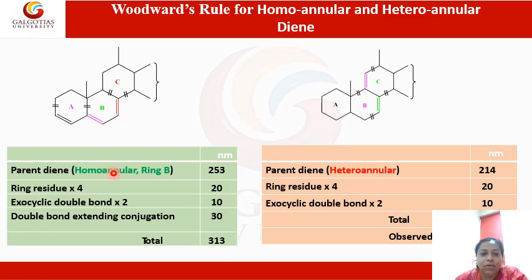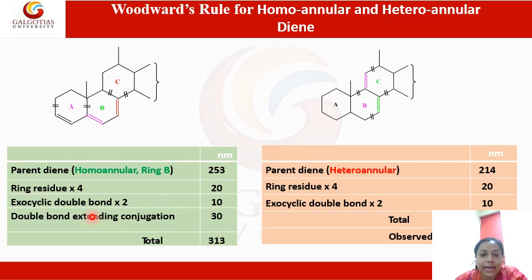So again here we have a homoannular diene. So the base value is 253. Now we can calculate the total number of ring residues. So you can see 1, this is 2, this is 3, this is 4. So 4 into 5 is 20. How many exocyclic double bonds are there? With respect to ring A, this double bond is exocyclic, and with respect to ring C, this double bond is exocyclic. So there are two exocyclic double bonds, so twice the value, that is 10.